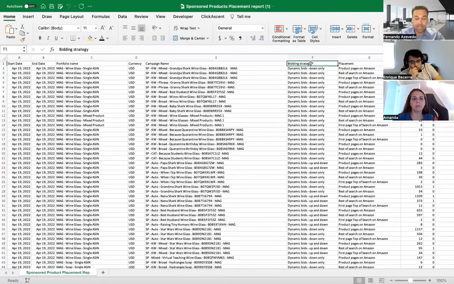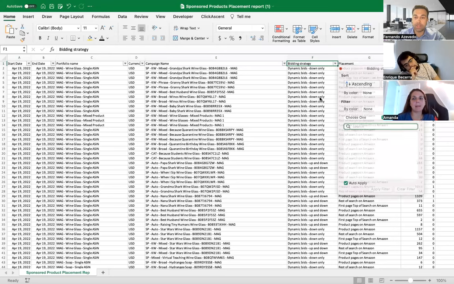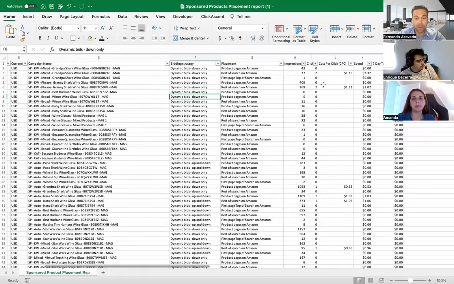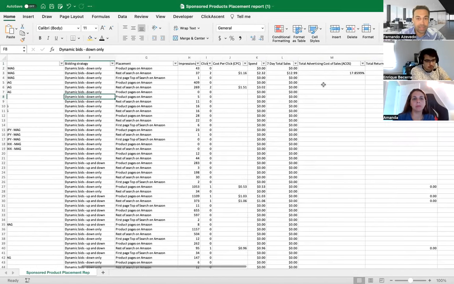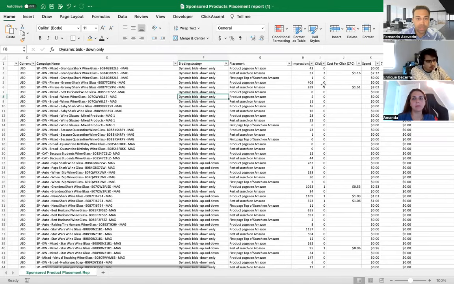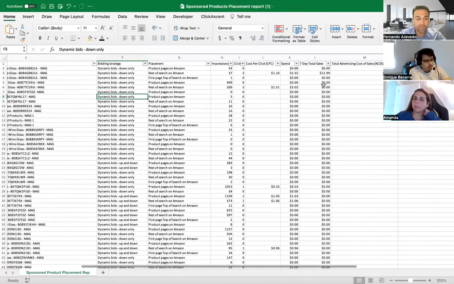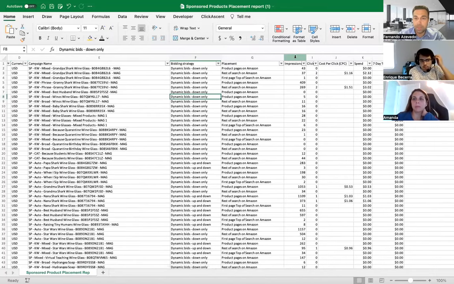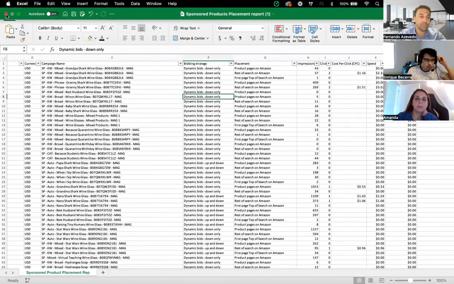So yes, we have up and down bidding and fixed bids. So I kind of don't like using up and down bidding when the trend is upside down. So I would suggest we remove the up and down for now. And let's see what I have here. Yeah, so I think we should remove up and down. Maybe there are increments for top of search and product pages. We should remove them for now, just to get control back of the accounts.